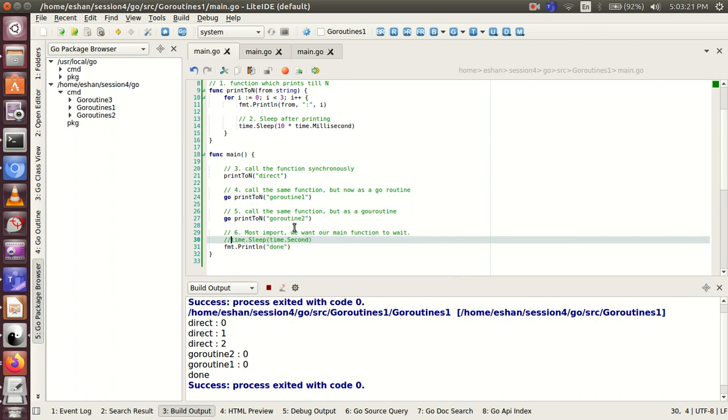Adding a time.Sleep, I agree, isn't the best solution. There are other constructs available in Go, which we would be having a look at in the coming slides.